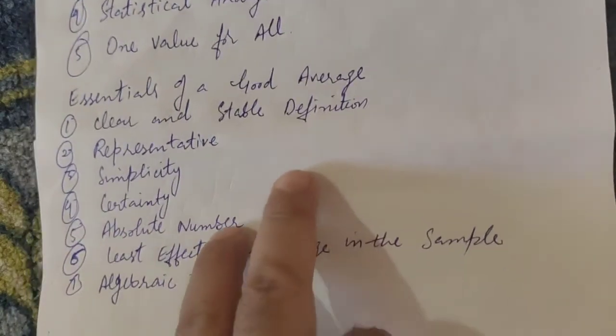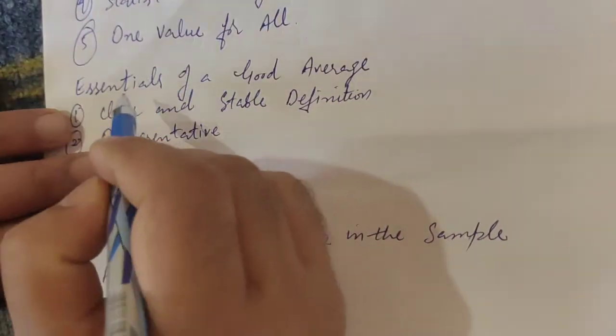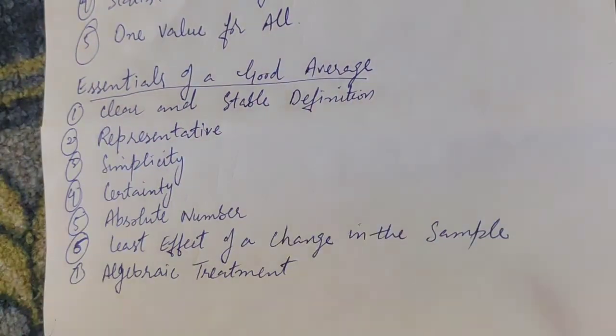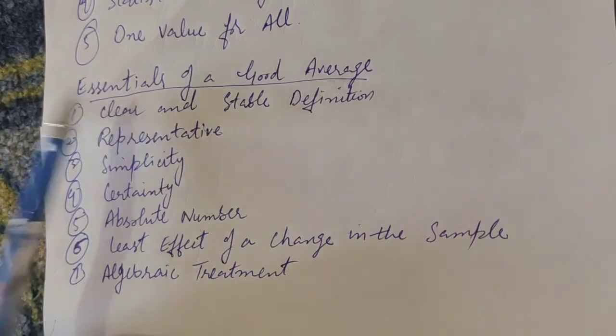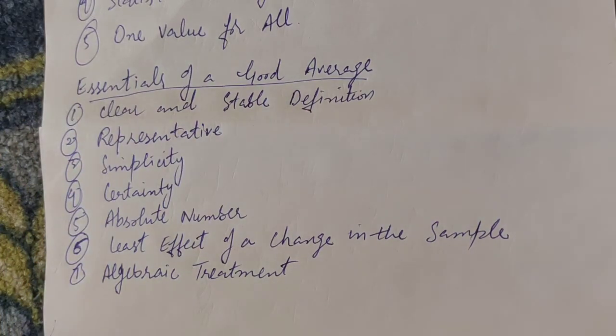Now, what are the essentials of a good average? A good and satisfactory average should have the following features. Number one, clear and stable definition. A good and satisfactory average should be clear and stable in definition. Number second is representative. An average value should be representative of the entire mass of data. It should be based on all the observations of the series.